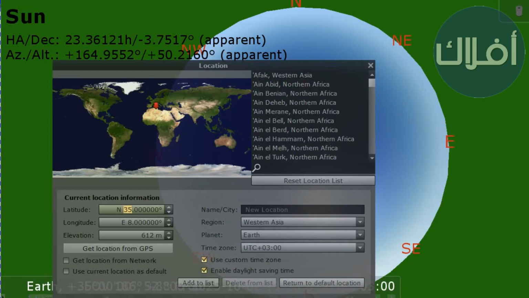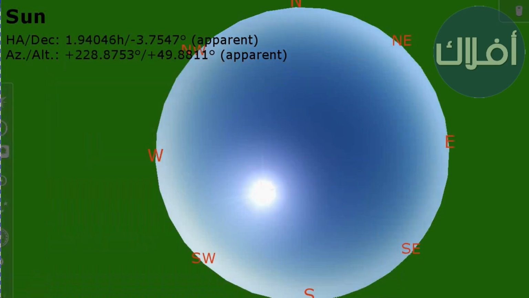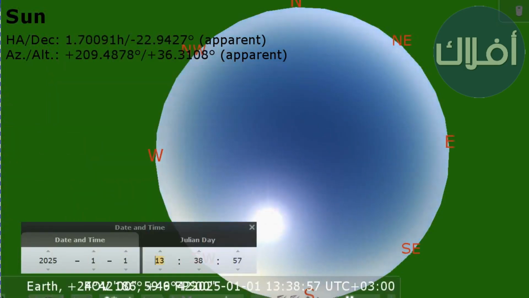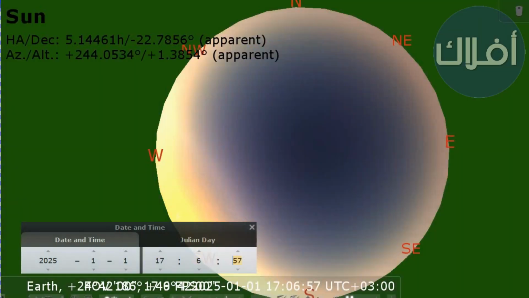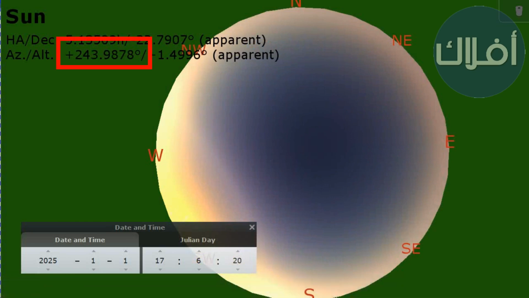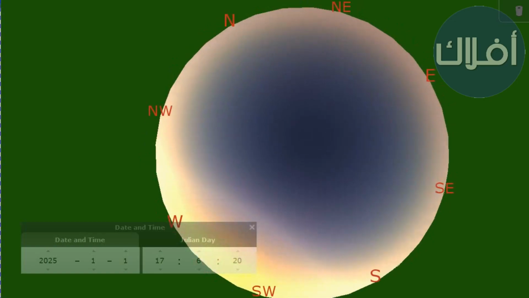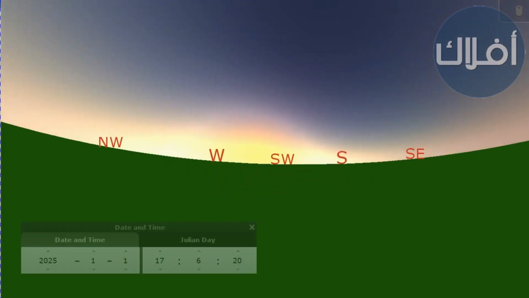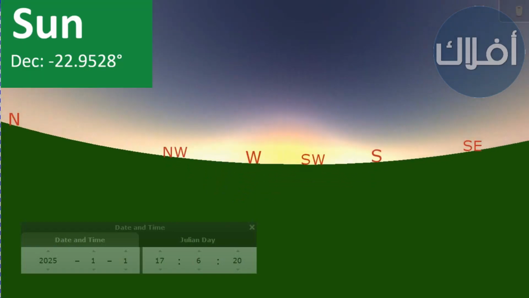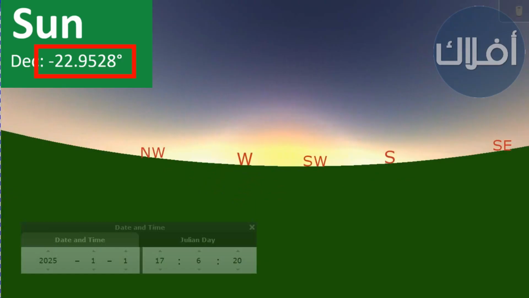Determine the location 24.7 north, longitude east 46.7. Let's change the date, the year 2025, month 1, day 1, time 17 hours, 6 minutes and 20 seconds. And here we see that the sun angle is approximately 243.99, which is the Qibla direction. We also see that this happens a little before sunset, and the sun is almost on the horizon. And sun declination is 22.95 south.